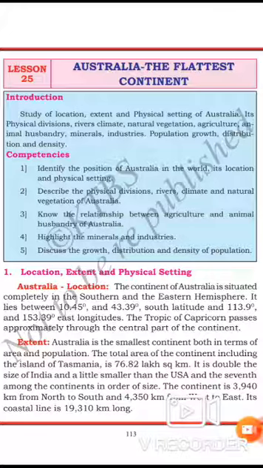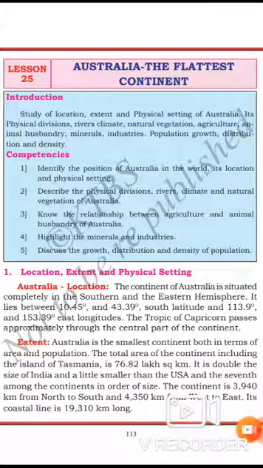Australia is divided into three important physical divisions: Eastern Highlands, Central Lowlands, and the third one is Western Plateaus. We'll move one by one. Out of the total land surface in Australia, 94% is less than 600 meters above sea level.